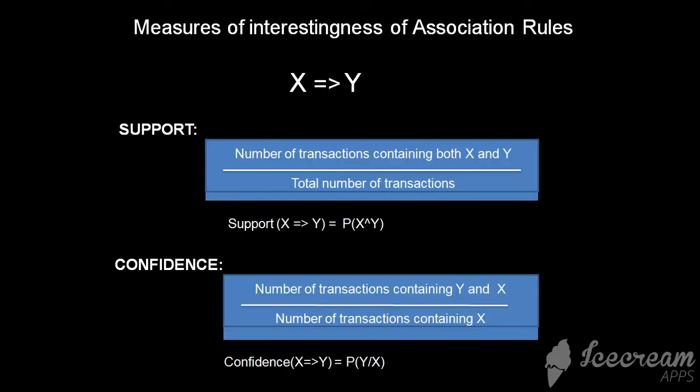Support for an association rule, X implies Y, is the percentage of transactions in the dataset that contain X union Y. Confidence for an association rule, X implies Y, is the ratio of the number of transactions that contain X union Y to the number of transactions that contain X.